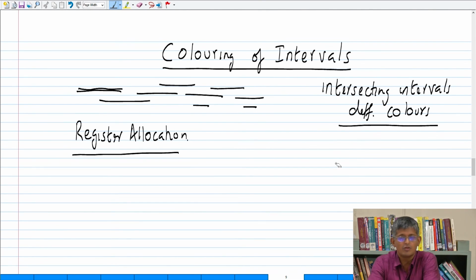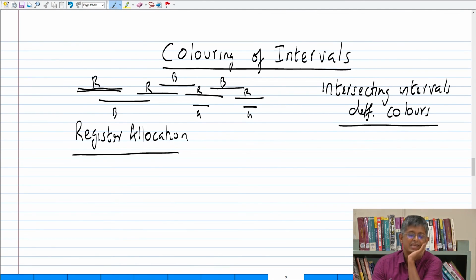Now here is the puzzle. If I give you a set of intervals, how many colors are required? You can even try this example. You give this red, this guy is intersecting, you'll give it blue, and this guy, you can reuse red. You can reuse blue. You can reuse red, but you can't use blue, so you have to introduce a color called green. Now this one you can give blue or green, but I'll just give blue. I can give red again and I give green. So my question to you is, how many colors are required?